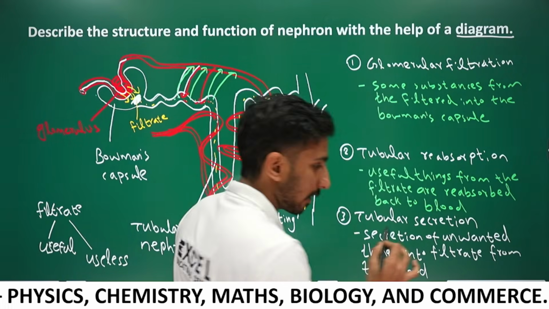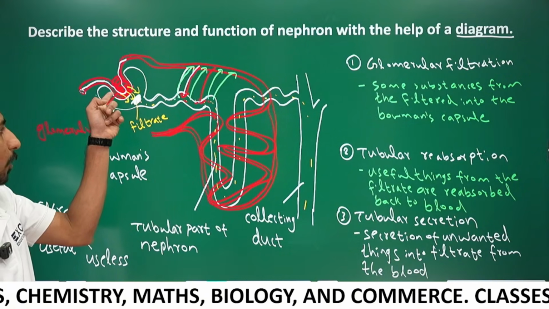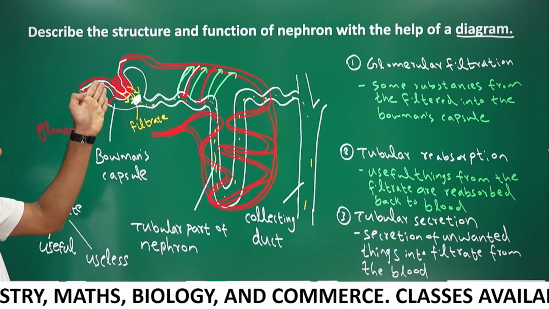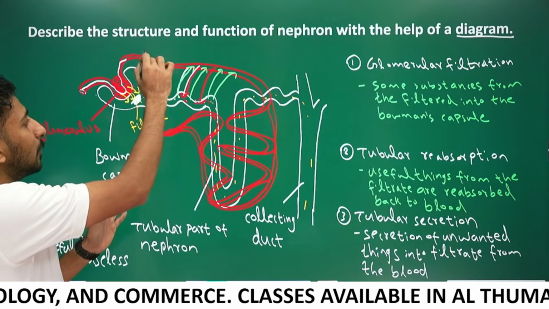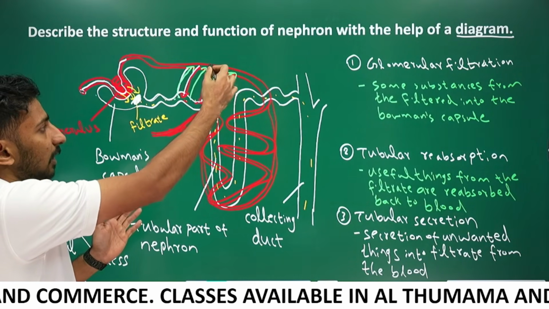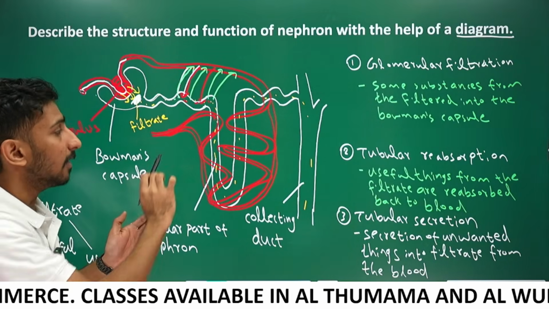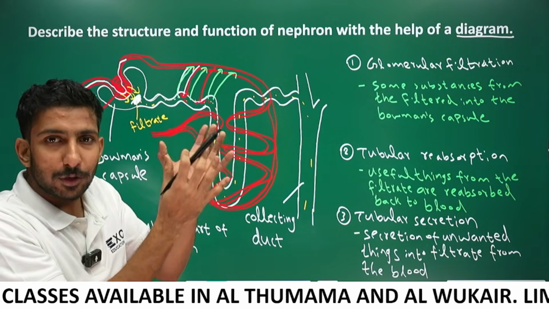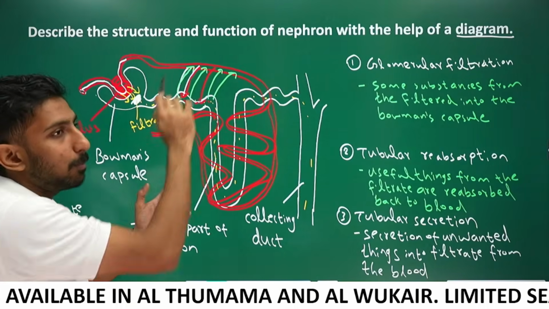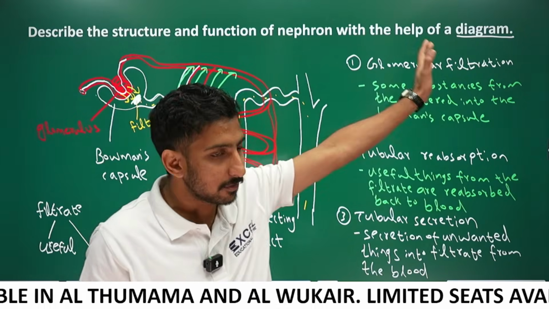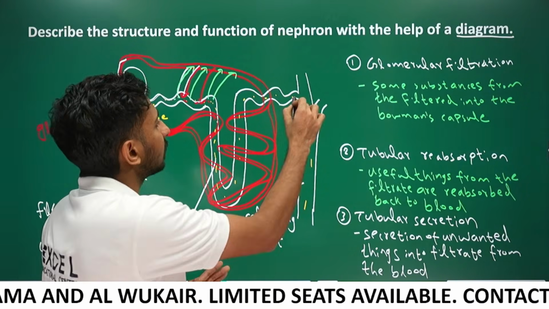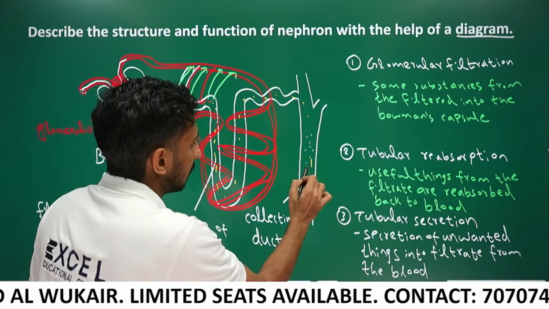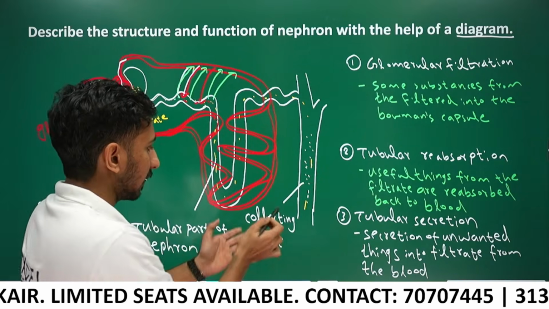blood. Okay, once again, in the glomerulus and Bowman's capsule, the filtration of blood occurs, and the blood still contains some impurities. That impurities are secreted again into the filtrate. Okay, if the filtrate contains useful things, the useful things are reabsorbed back to the blood. These are the three steps: glomerular filtration, tubular reabsorption, tubular secretion. Okay, and the filtrate will be finally collected here. The filtrate will be finally collected in the collecting duct.